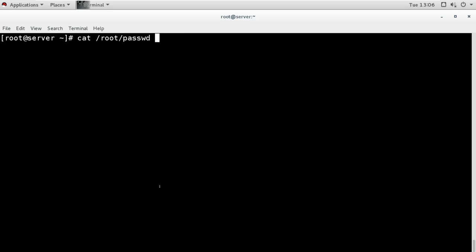Now we will do it for the group also. So we have also extracted the group. So we will also use the script to generate the group information, and we will use group.pl, and the file name is group, and a new file I will create.